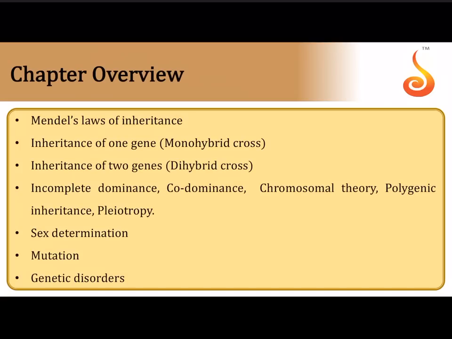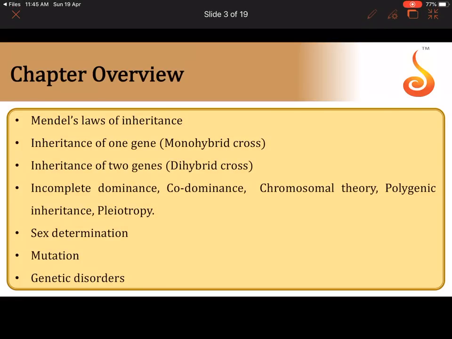So let us see what is the chapter overview here. We will be discussing Mendel's laws of inheritance, Mendel's monohybrid cross, that is inheritance of one gene, then dihybrid cross, inheritance of two genes, then certain phenomena which are deviations from Mendelism, like incomplete dominance, codominance, chromosomal theory, polygenic inheritance, and pleiotropy. And then in this chapter we shall move on to sex determination, mutation, and lastly different types of genetic disorders, which include both gene disorders as well as chromosomal disorders.